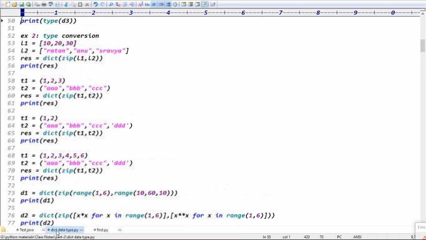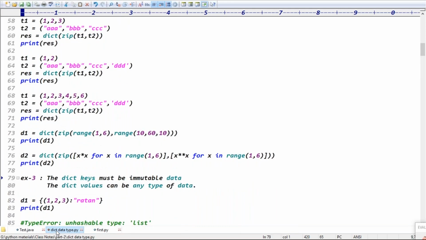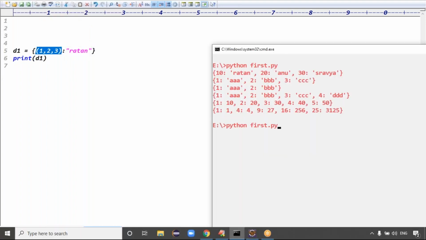Exactly, guys. And example 3: while creating dictionary data, we have to remember that dict keys must be immutable data, and dict values can be of any type. Now this one is valid, right? Here I have taken 1, 2, 3 as the dict key. 1, 2, 3 is tuple data, which is immutable.